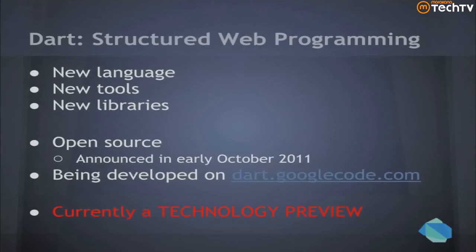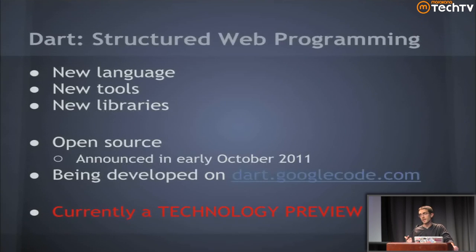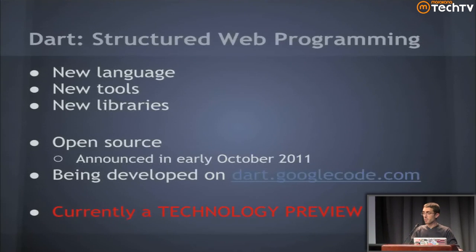Okay. So Dart, let's get into it. It's a structured web programming language. I like to think of it as batteries included. So it's not just one particular effort. It's a collection of efforts that is really aimed at making the application developer's life a lot more pleasurable on the web. So we're taking a look at a new language, new tools. Tools is a first class system of this effort. New libraries, a new virtual machine. So lots of different elements that all play together under this Dart project.